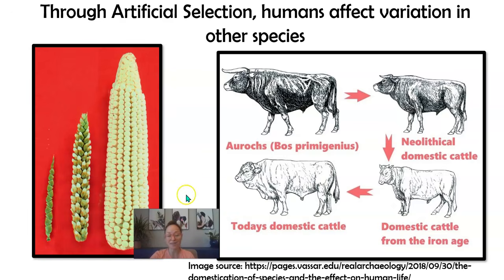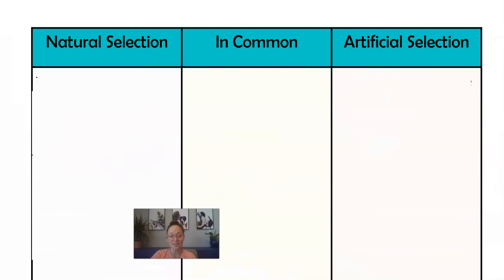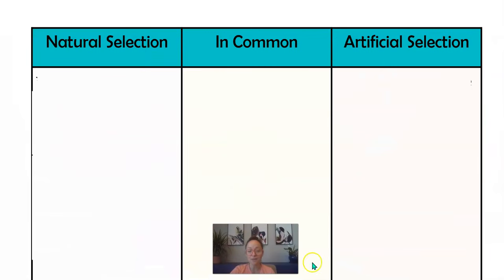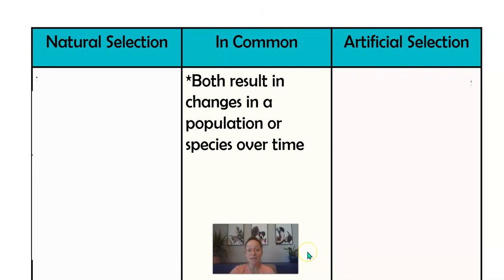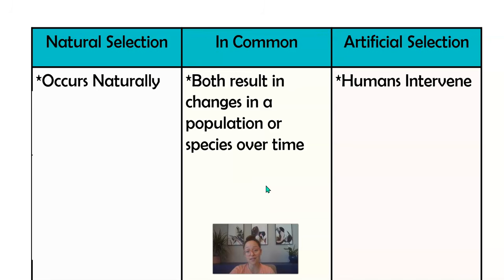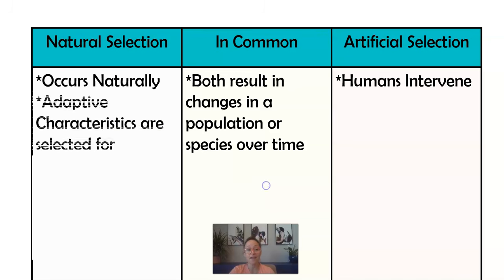So let's go ahead though and compare natural selection to artificial selection. Things they both have in common is that they both result in changes in a population or species over time. But the difference is in natural selection, this is going to occur naturally, and in artificial selection, humans are the ones intervening. In natural selection, adaptive characteristics are selected for.